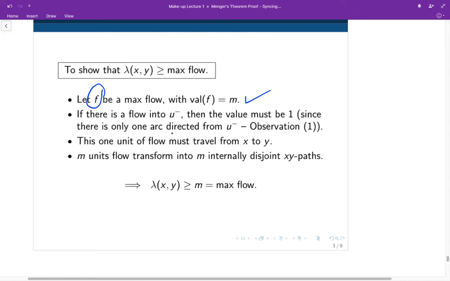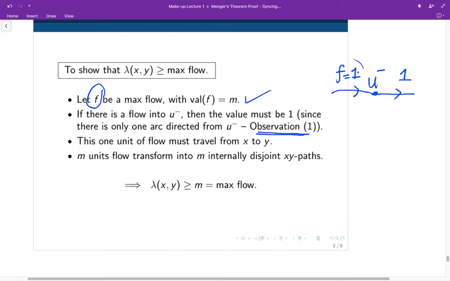And here's an important observation. If there is a flow into a minus vertex, let's say u minus, then the value must be 1. This is because there's only one arc directed from u minus. If we have a flow into the vertex u minus, and because there's only one arc going out by observation 1 above, and this arc which is going out has capacity 1, it means that the flow into u minus must have value 1 as well.